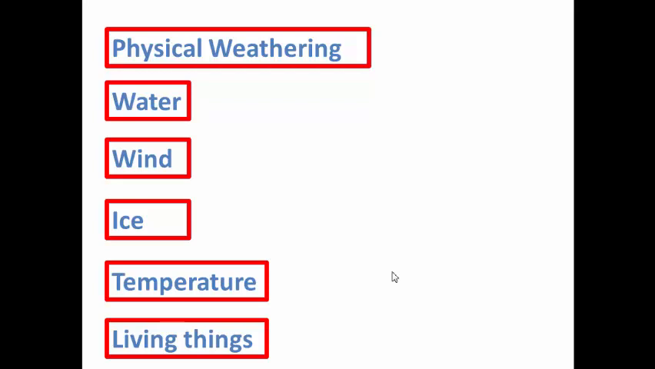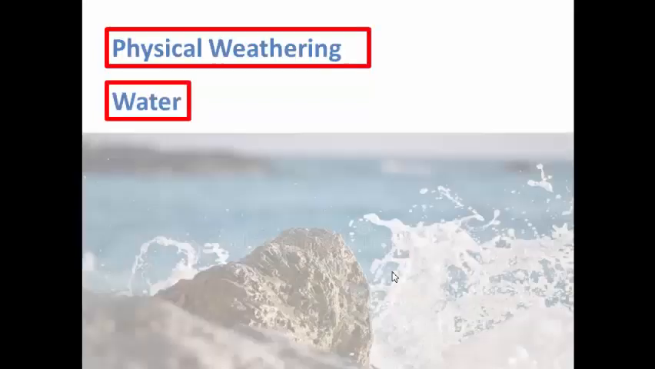Teacher, we don't understand the meaning of physical weathering. Physical weathering is away from chemical weathering. Not a chemical substance comes and breaks down the rock. No, something will happen, move. Something like mechanical things that happen around you. Here I have a physical weathering like water.